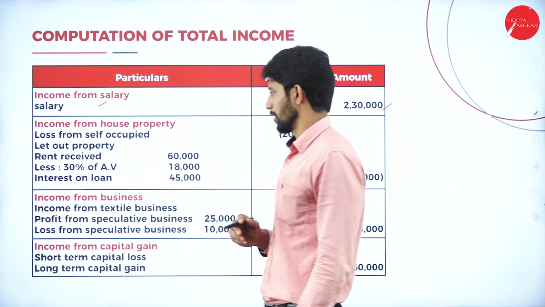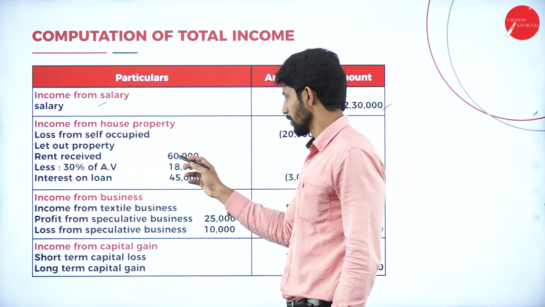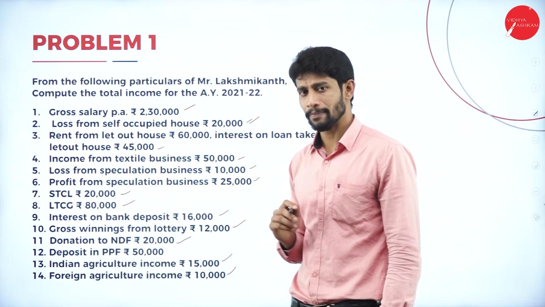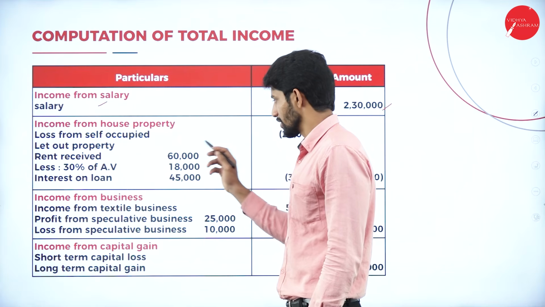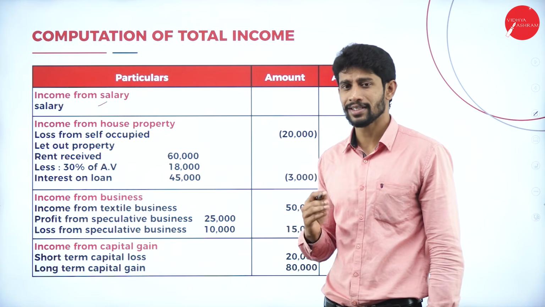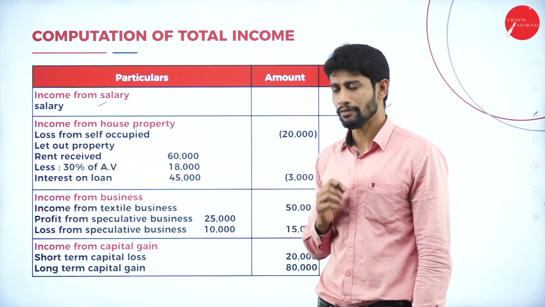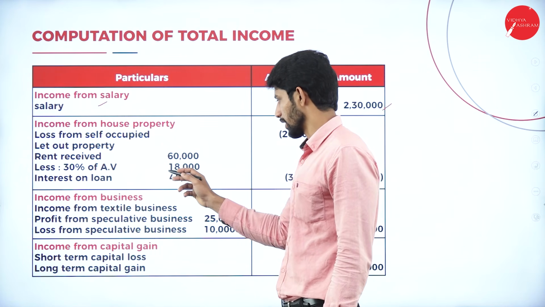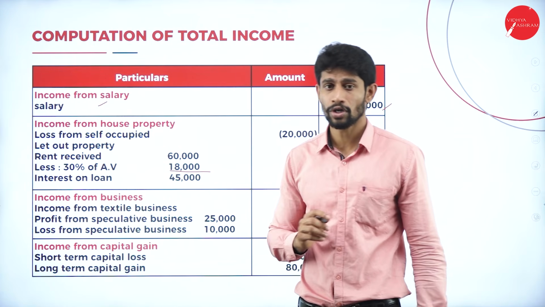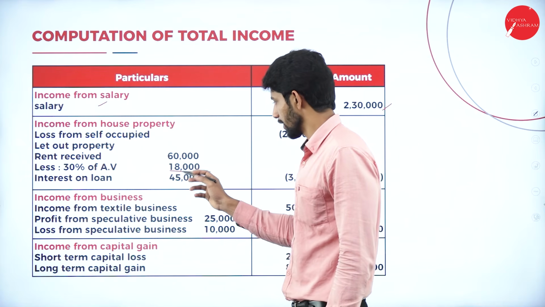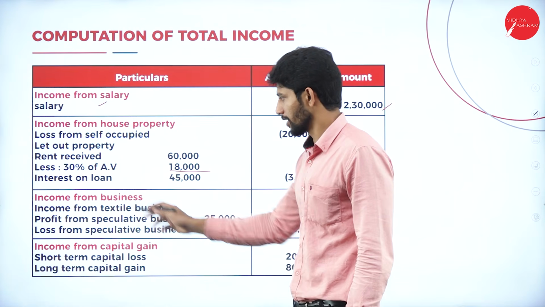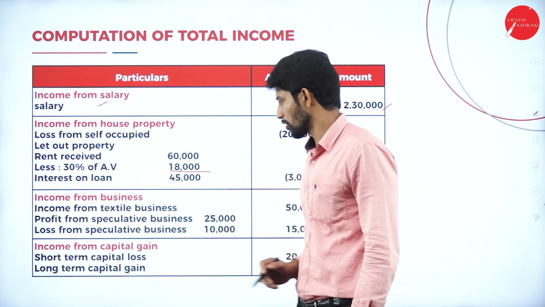Next, let out property. What is the rent received? Rent received is 60,000, and the municipal tax is not given in this problem. So rent received 60,000 will be the annual value for us. Less 30% of annual value, that is standard deduction under section 24, so you'll get 18,000. Also you're supposed to deduct the interest on loan from 60,000. So we have two items to deduct from 60,000, that is 30% of annual value and interest on loan.